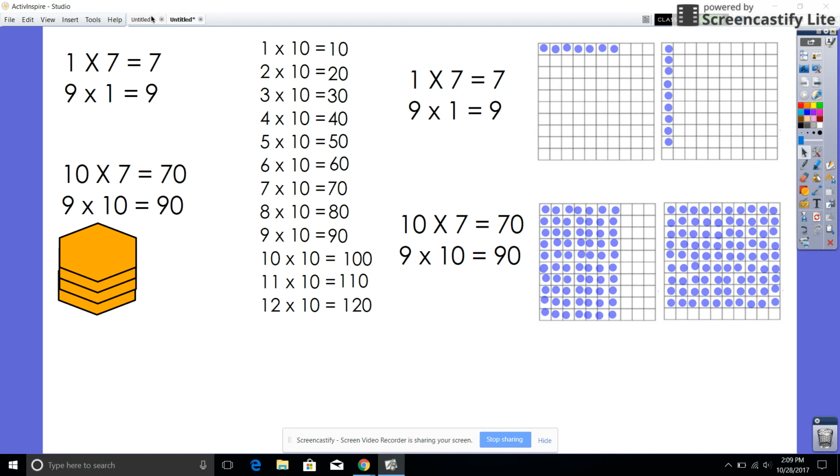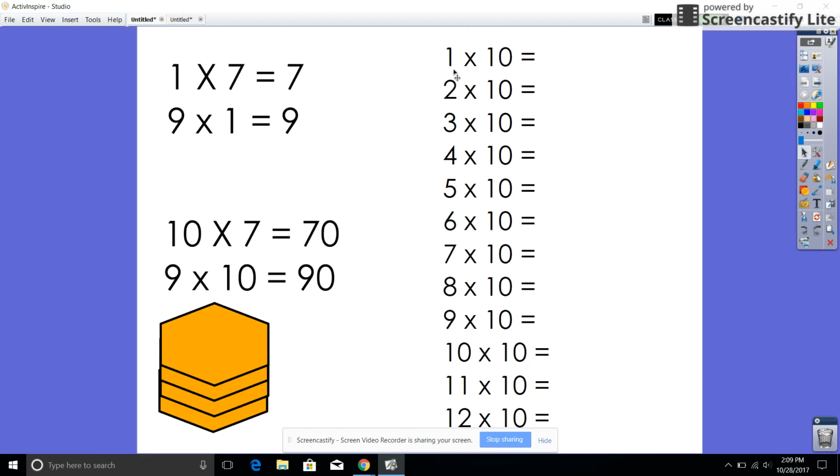So let's go back to our table and let's put some answers in here. We have 1 times 10. A trick that I remember is either I count by tens or I replace the 1 in this 10 by the number I'm multiplying and then put a 0 at the end. So let me show you how that works. 1 times 10, anything times 1 is that number, so that still works here, 10. But look at 2 times 10. You have a 2 with a 0 at the end, so that gives you 20. Then you have a 3 with a 0 at the end, that's 30. You have a 4 with a 0 at the end, that's 40. And then it goes on.